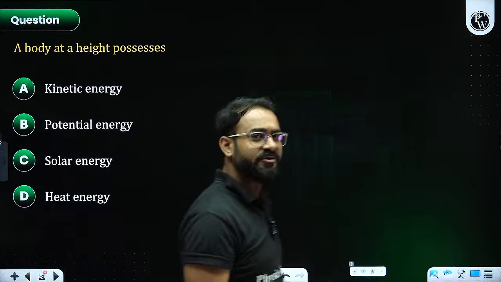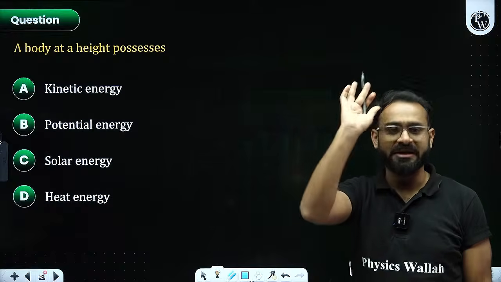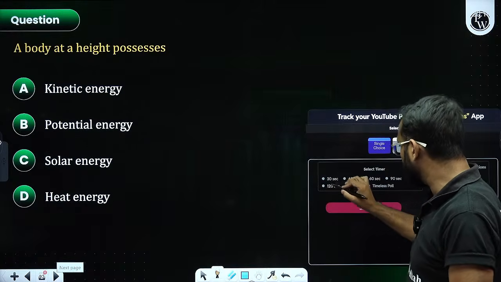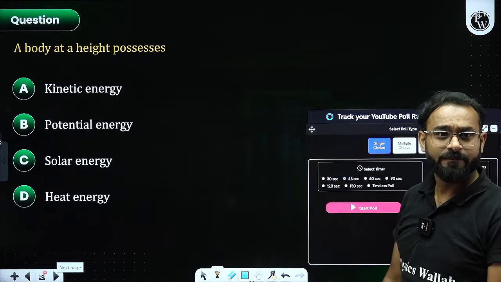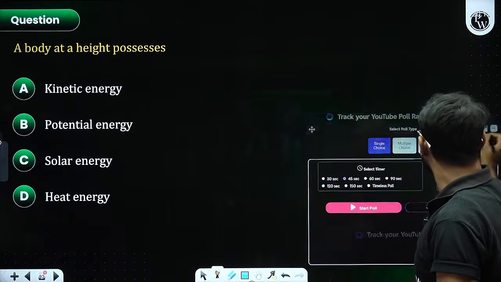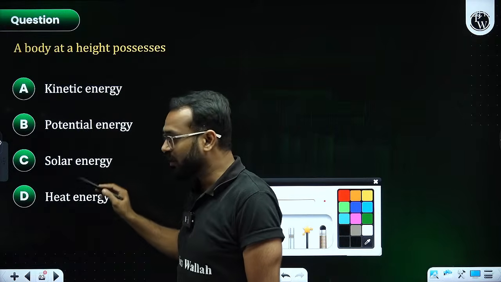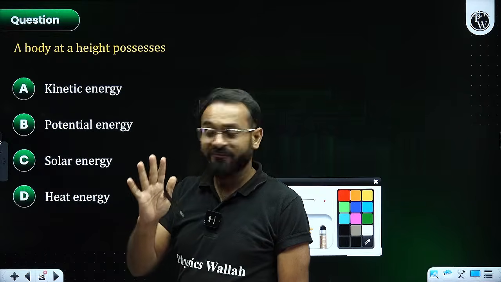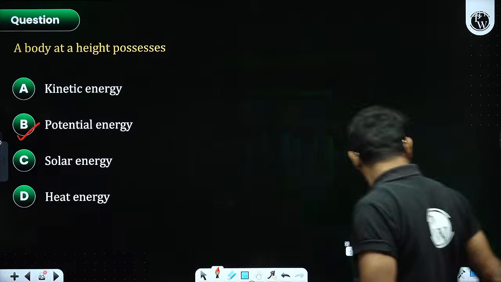My question over here is, the body at a height possesses which kind of energy? If I give you 30 seconds to answer this question, would you be able to answer it? Please tell me, or in the comment section, you can tell me. A body at height possesses which energy? Kinetic, potential, solar, or heat? 1, 2, 3, 4, 5. It is going to be potential energy. Correct? Good answer.